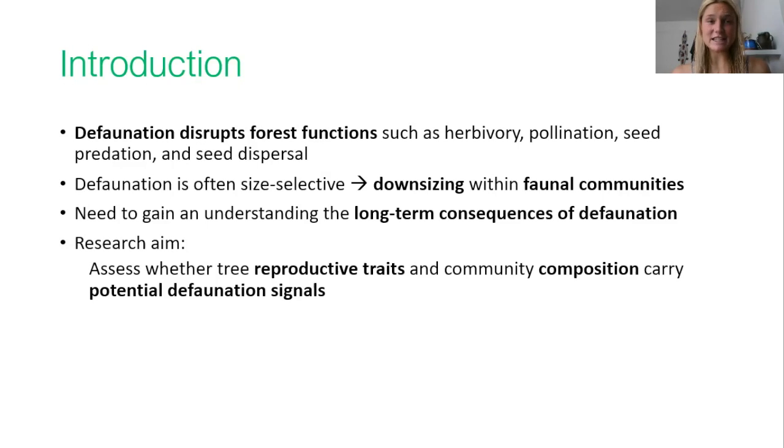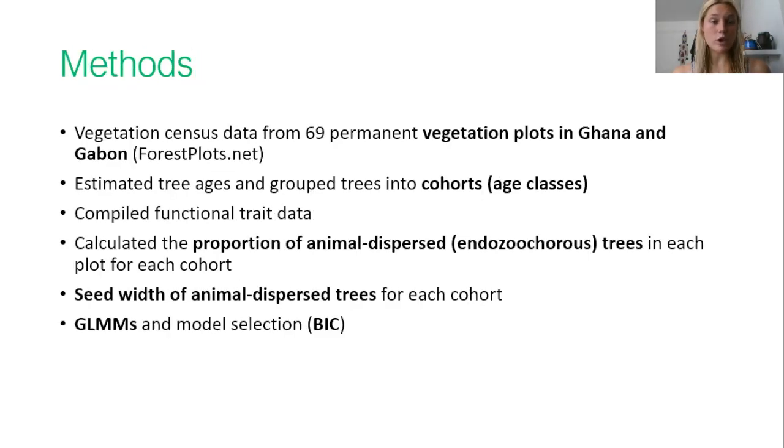Disruptions to the seed dispersal networks caused by defaunation may manifest themselves in shifts in the reproductive functional trait composition of plant communities. So here we investigated whether tree reproductive traits and community composition carry potential defaunation signals across space and time. We obtained vegetation census data from 69 permanent vegetation plots in Ghana and Gabon.